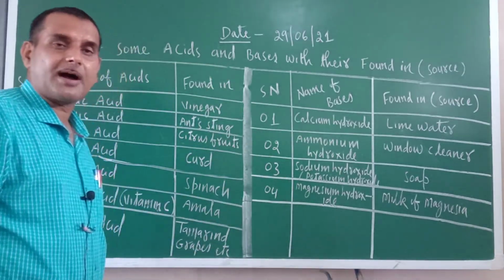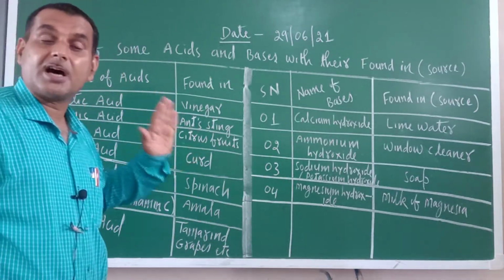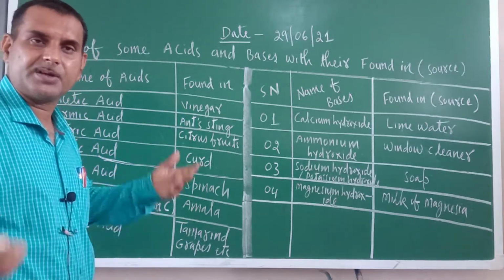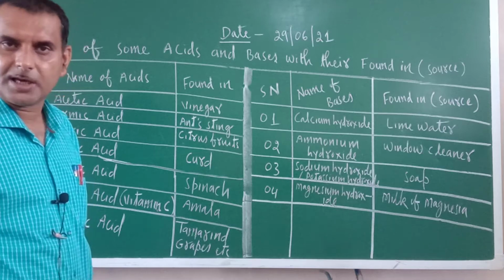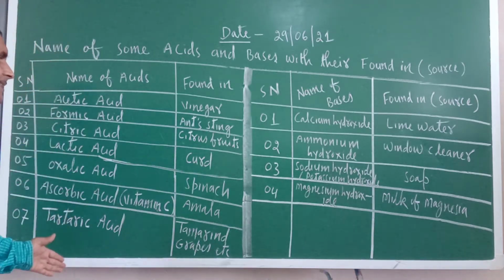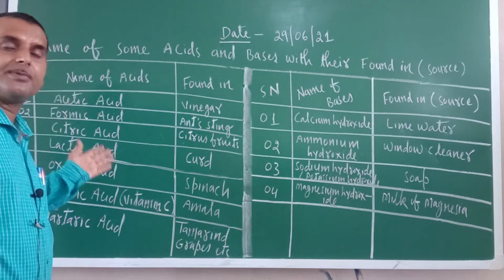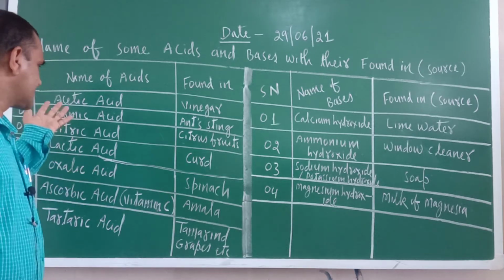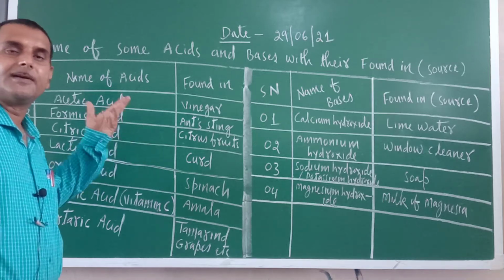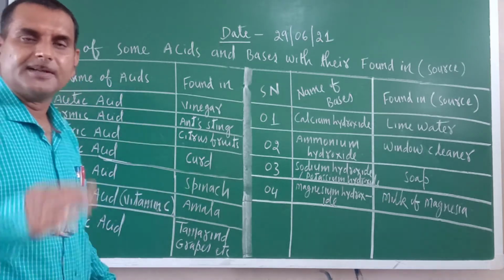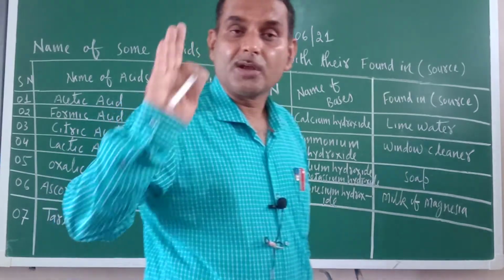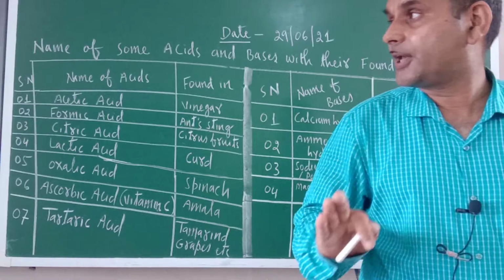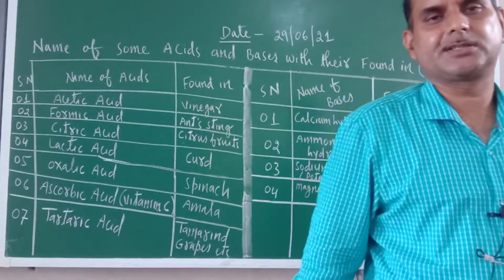So these are the names of some acids and bases which we use in our daily life. Like soap, we use it daily, don't we? So soap is a base. Similarly, all these acids we eat daily: tamarind, tartaric acid; spinach, oxalic acid; citrus fruits, lemon juice. So why did I write this? You should remember these acid and base names, because somewhere in our daily life we are using them.